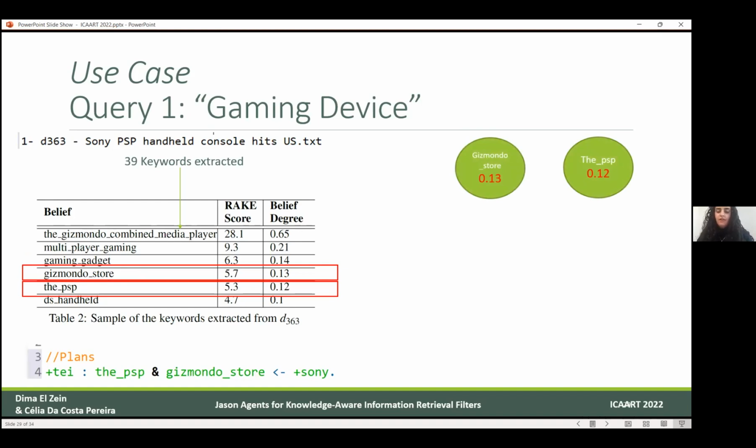Using the belief revision and the belief tracking algorithm that we discussed before, we track the relation between Gizmondo store and PSP with the justification. This justification will also link to the derived belief that is SONY. And now we know the degree to which the user is knowledgeable about SONY. In this case, it's 0.1.